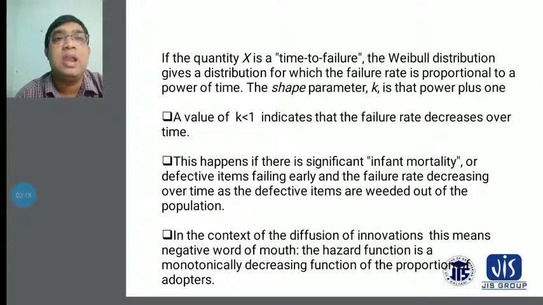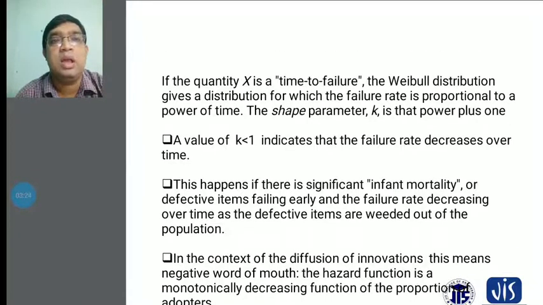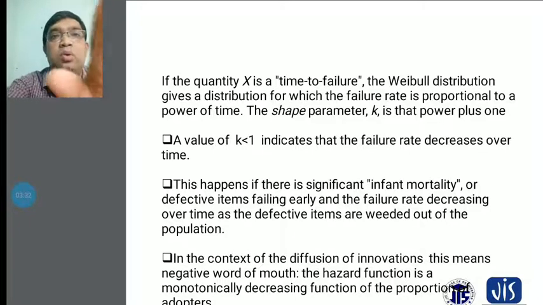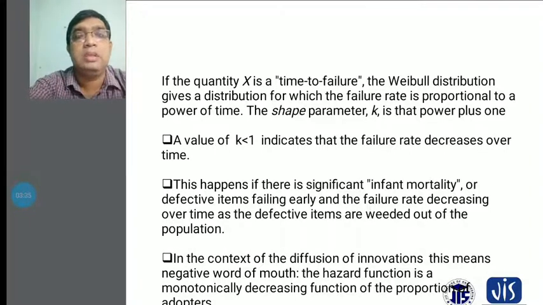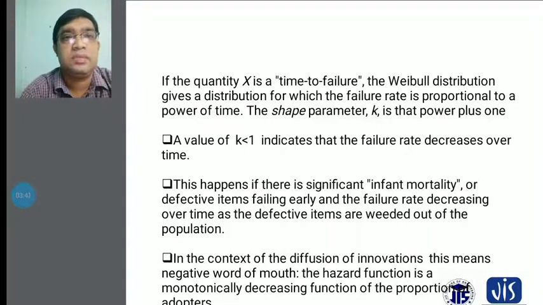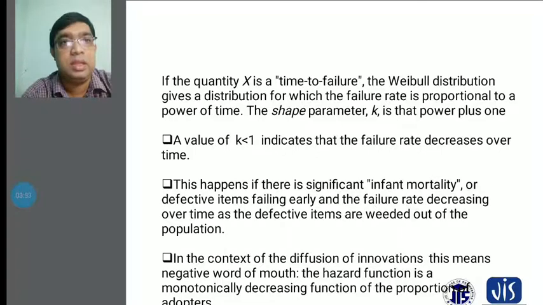If the quantity x is a time to failure, you have to consider how many failures come during our production times, and also during the application time, how many failures come during the system's operation. Then the value of k gives a distribution for which the failure rate is proportional to a power of time, where the shape parameter k is that power plus 1.